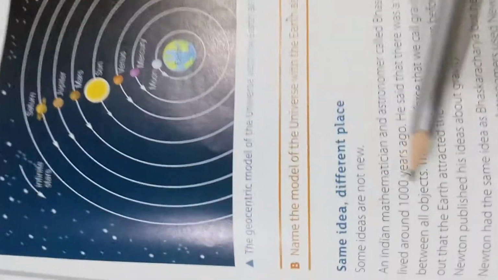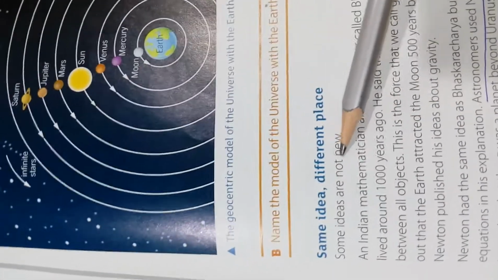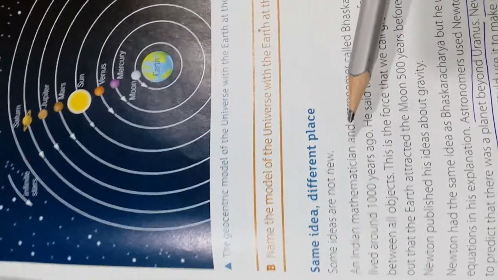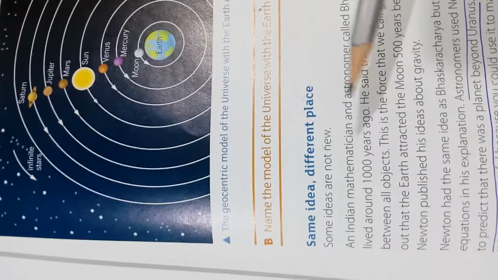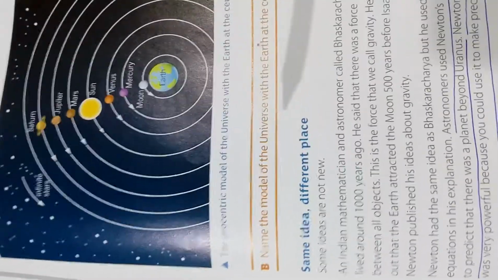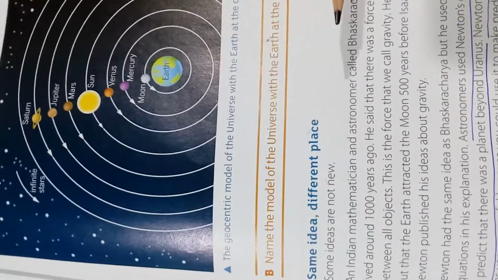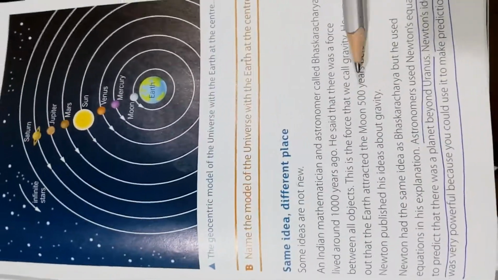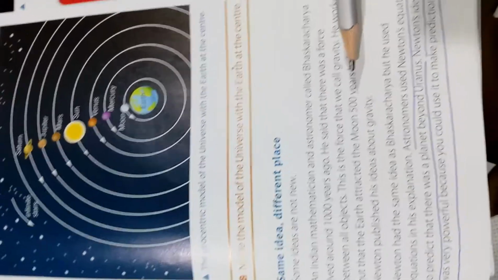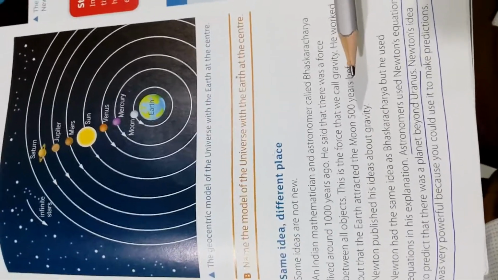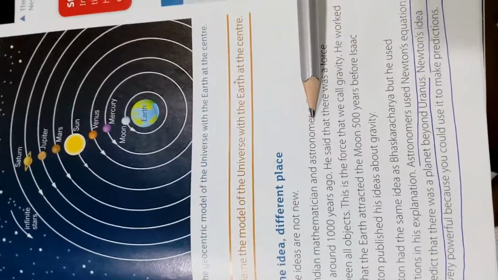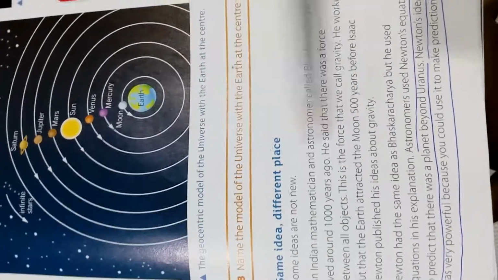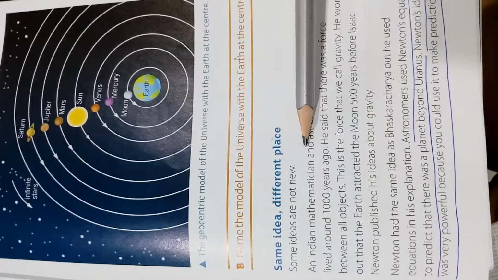Then we came to the same idea in different places. Some people also had certain beliefs with respect to how the universe behaves, and some of the objects that can be found in the universe, like the moon, the earth, the solar system and the rest.